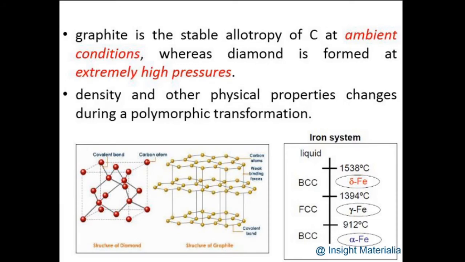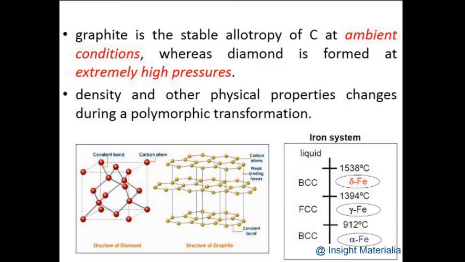Iron can exist in more than one crystal structure by varying the temperature. Iron can exist as a BCC structure, and it can exist as an FCC structure. These changes in the structure very much depend upon the temperature. Iron exists from the cryogenic temperature of 0 Kelvin up to 912 degrees centigrade in the BCC structure, the body centered cubic structure. From 912 degrees to 1394 degrees centigrade, it can